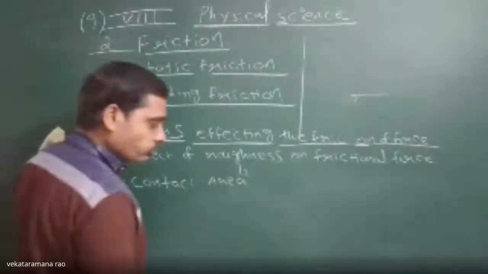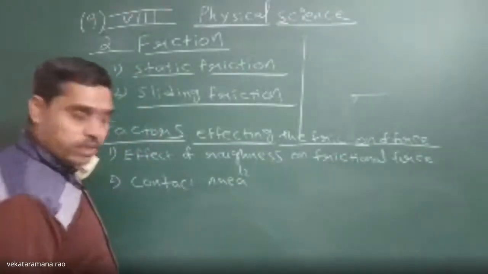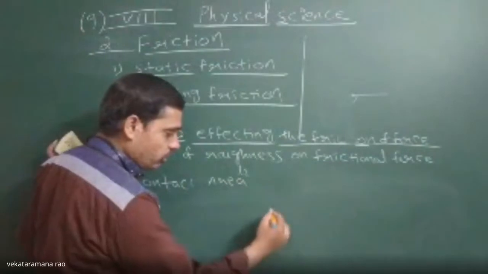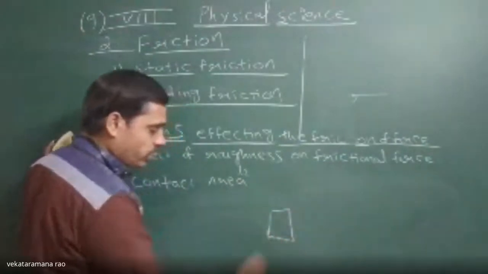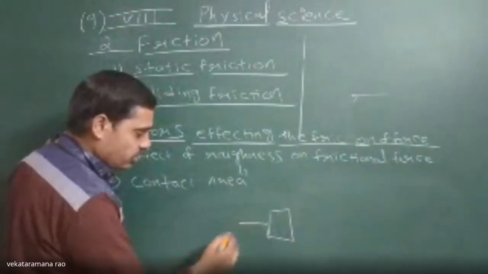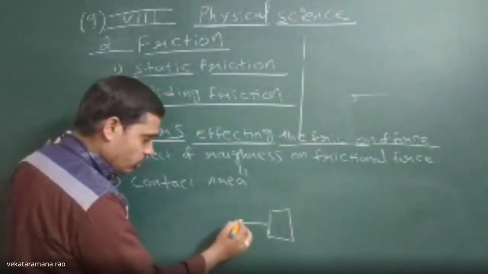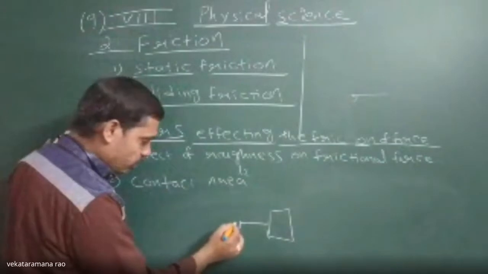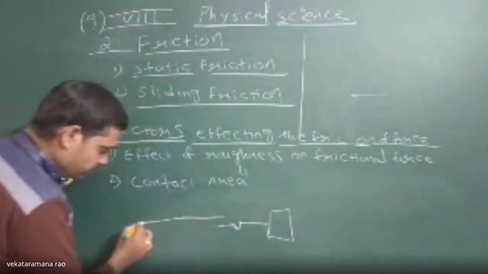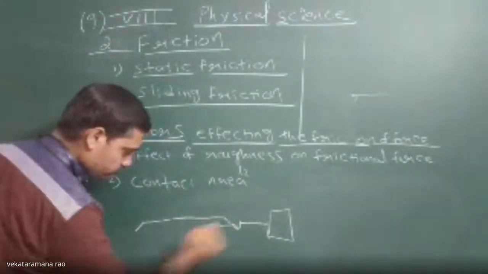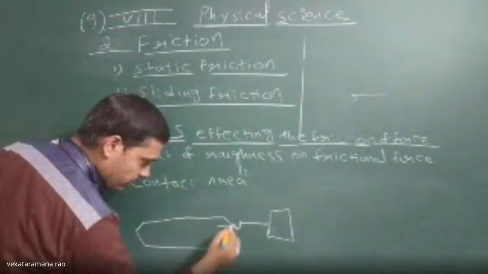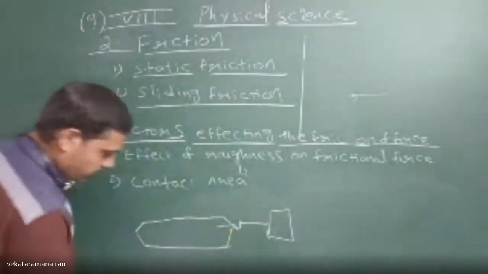Now what do we do? We have to tie one wooden block or one weight to a string. This string is joined to one spring balance, like this.